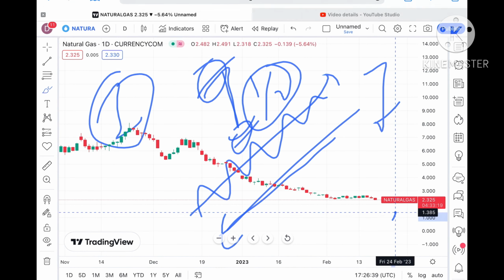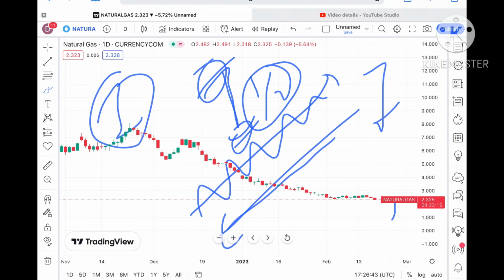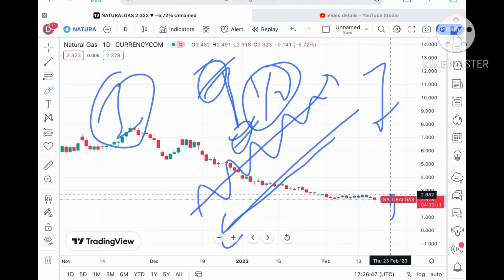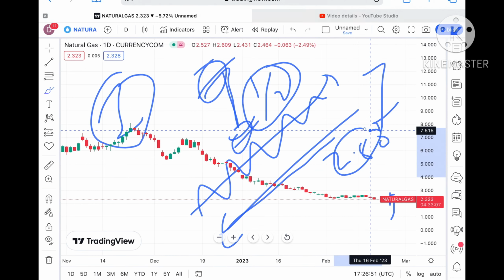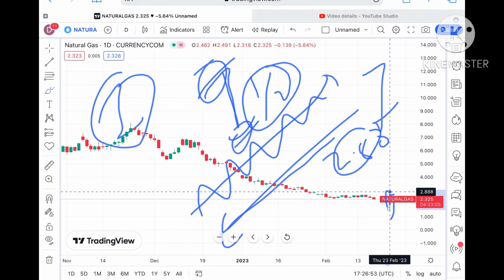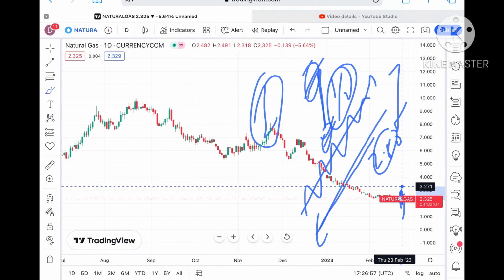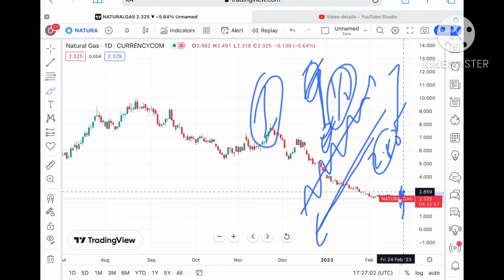Okay, suppose if the price sustains this level, it can come again towards its next resistance of $2.476, and from there we can see a level of 2.682. Once it sustains above that particular zone, it can go towards a level of $2.80, and from there it can go towards a level of around 2.88. Once the price goes above that particular level, then we can see it can sustain a level of $2.9, and from there we can see a level of 3.1.